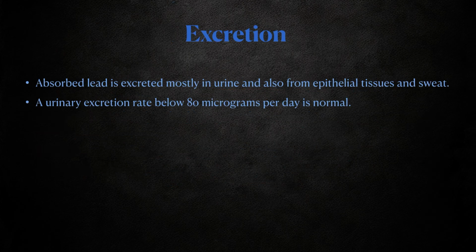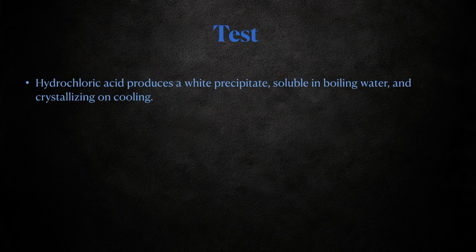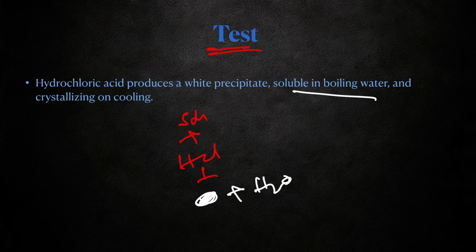Excretion: absorbed lead is excreted mostly in urine, and also from epithelial tissues and sweat. Urine excretion rate below 80 microgram per day is normal. To test for the presence of lead, a solution is added with HCl, hydrochloric acid, which produces a white precipitate. The precipitate is soluble in hot water and crystallizes on cooling. So, that is one of the tests.